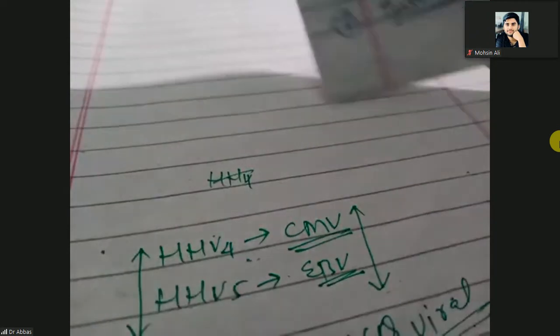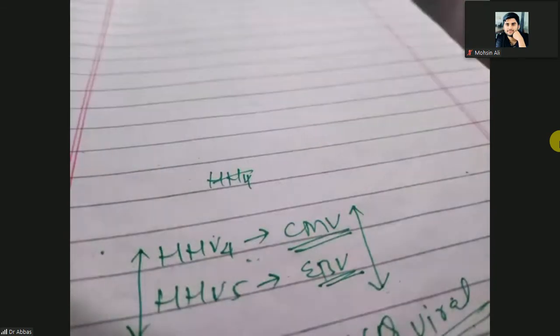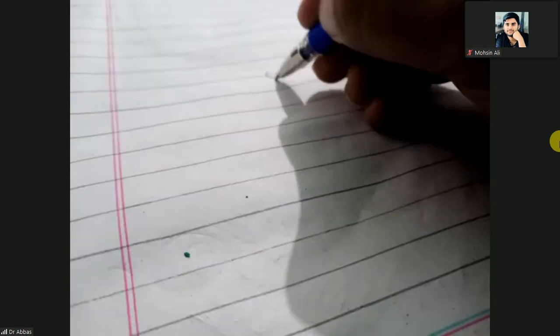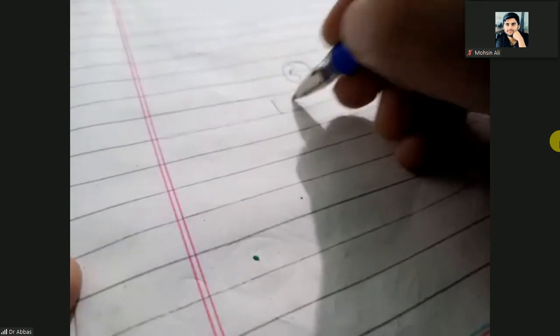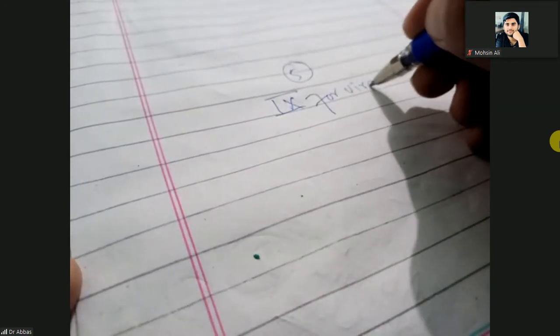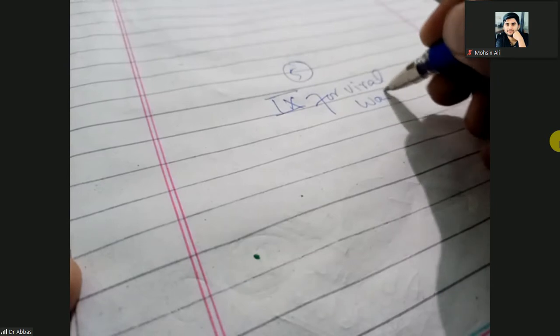So let's discuss again. When there are viral warts, how will you investigate? What are the investigations for viral warts?